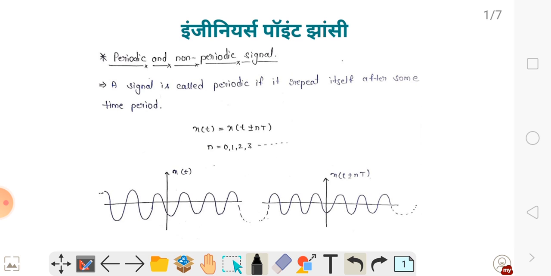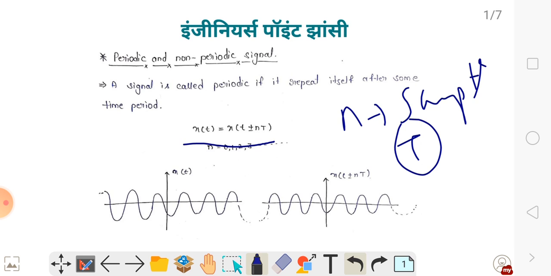A signal is called periodic if it repeats itself after some time period. It means any signal will repeat after some time. So you can see that x(t) equals x(t + nT). Here n shows the number of samples and capital T is the total time duration of the signal.